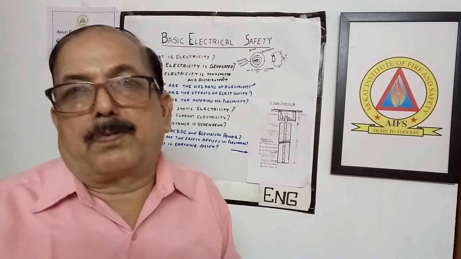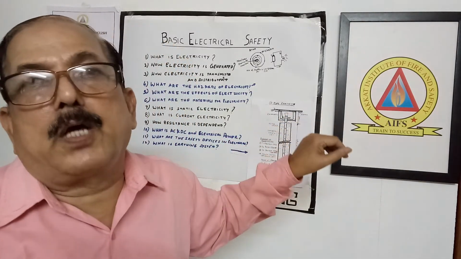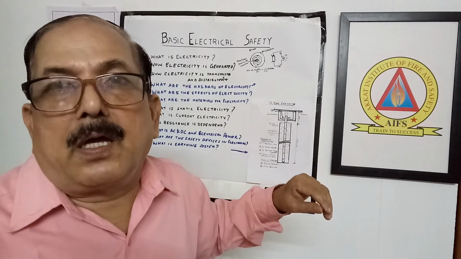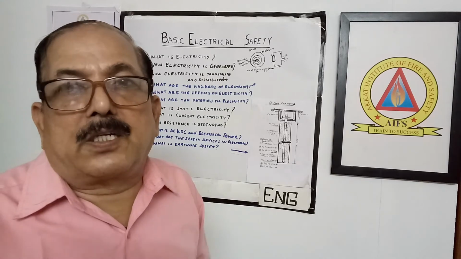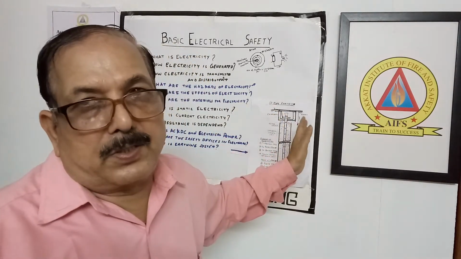The funnel on top is for giving water, so that it is always in a wet condition. All the connections, whatever the body connections and others, are provided here.